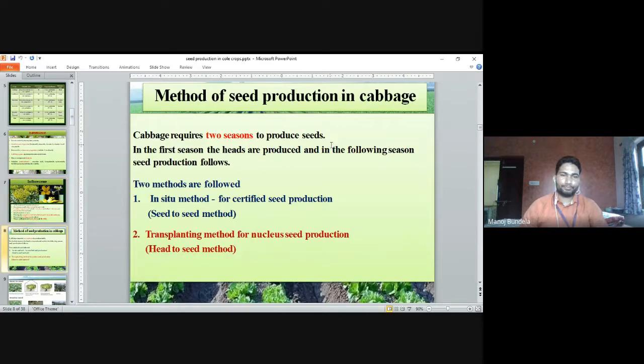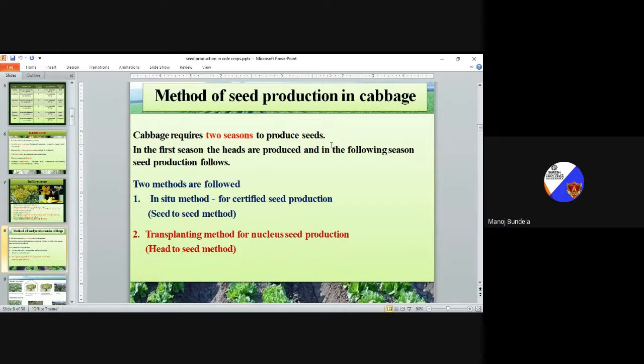Method of seed production in cabbage. Cabbage requires 2 seasons for seed production. In the first season the head will develop, and in the second season, from that head, seeds will be produced.